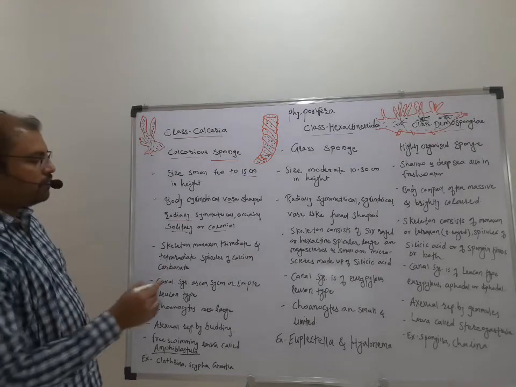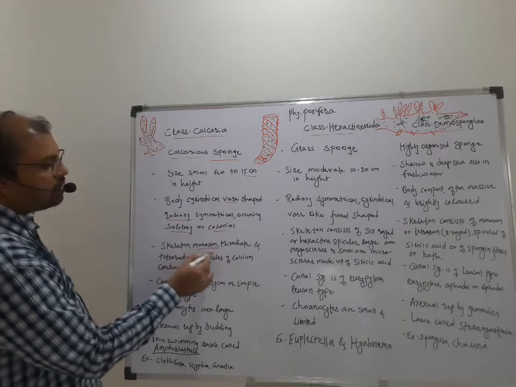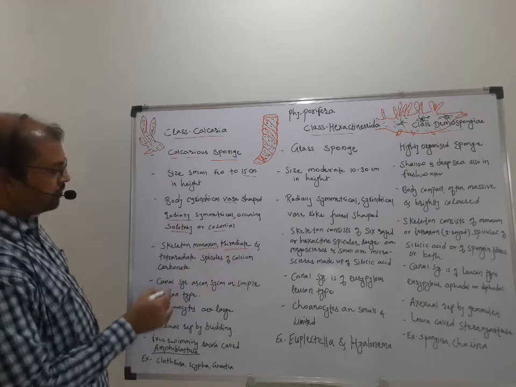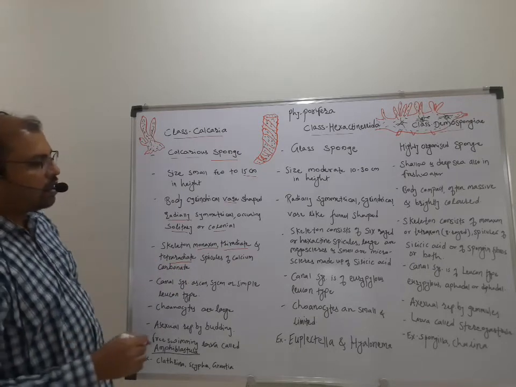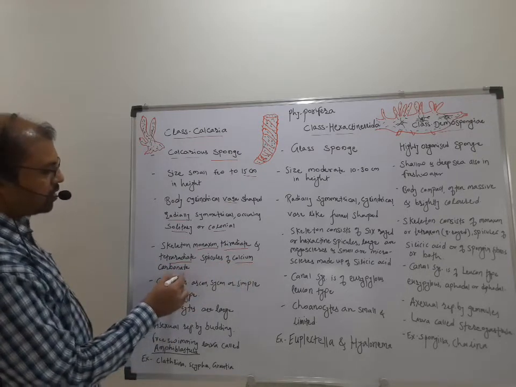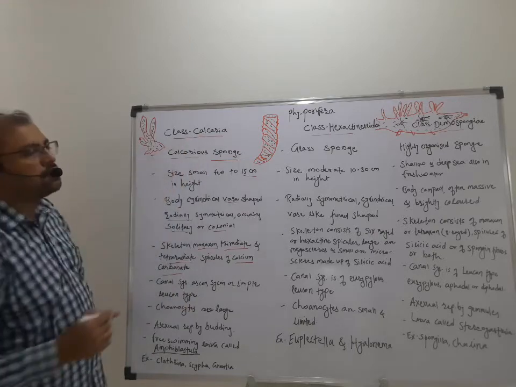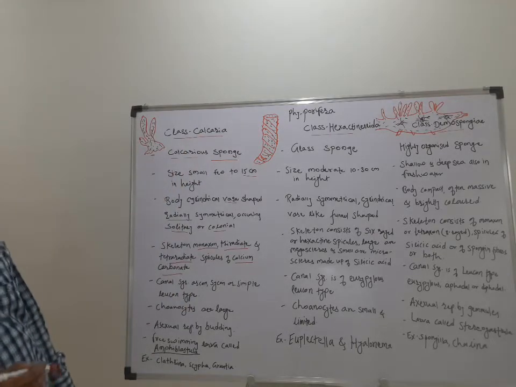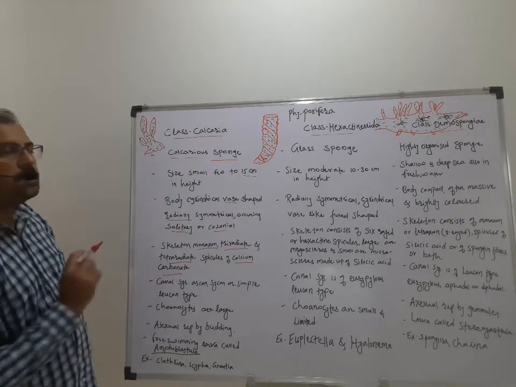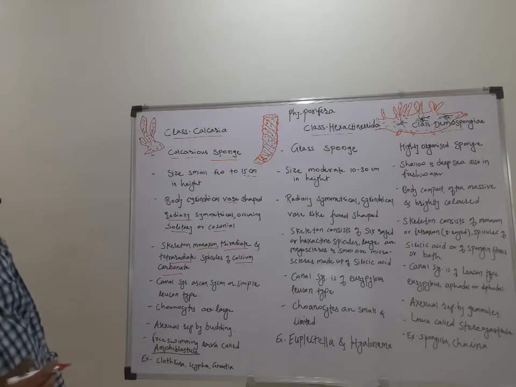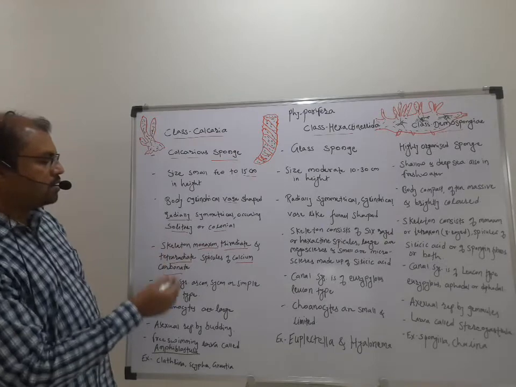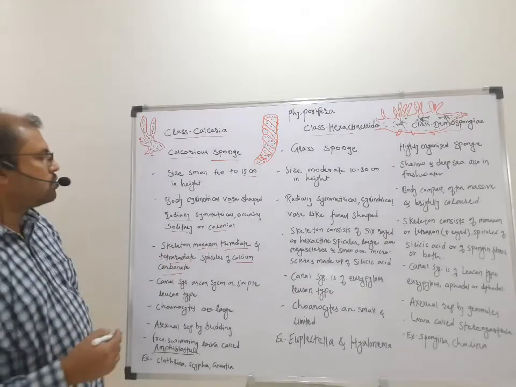And the skeleton is of monoaxon, triradiate, tetraradiate spicules of calcium carbonate. That's why the class name Calcarea. The spicules are made from calcium carbonate, and they may be monoaxon, triradiate, tetraradiate, or so on.